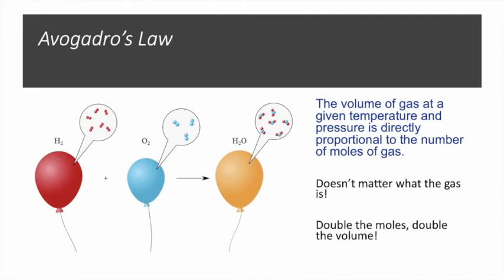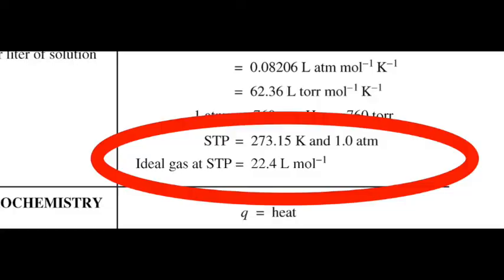Now, there are a couple numbers on the AP formula sheet that you're going to want to know. At standard temperature and pressure, which is 273.15 Kelvin and 1.0 atmospheres, 1 mole of an ideal gas will take up 22.4 liters. Remember that this conversion factor exists and know where to find it because it can be very useful when we are talking about gases.